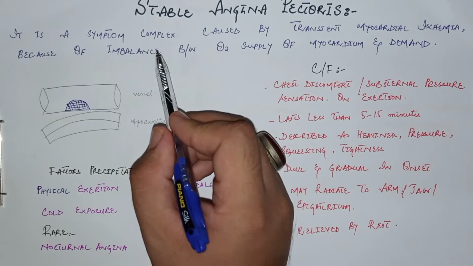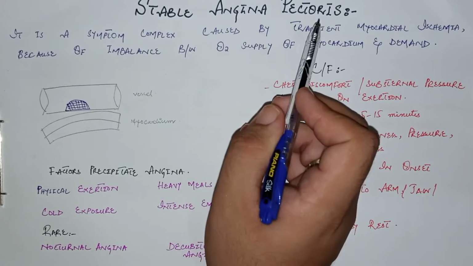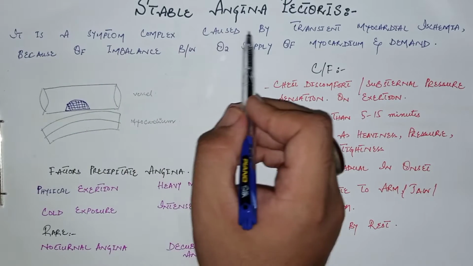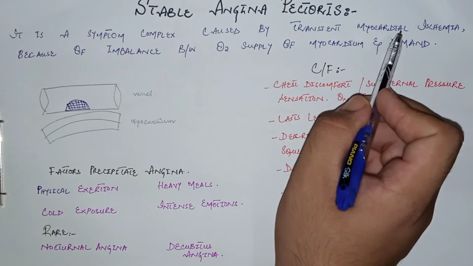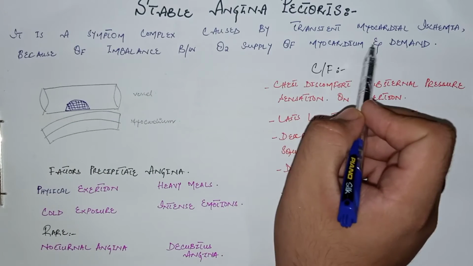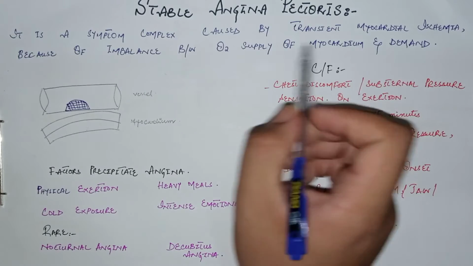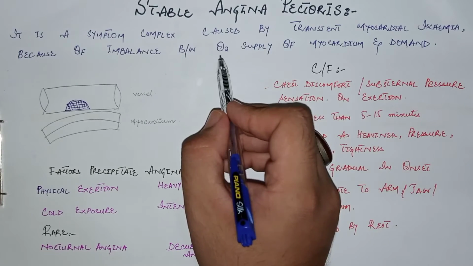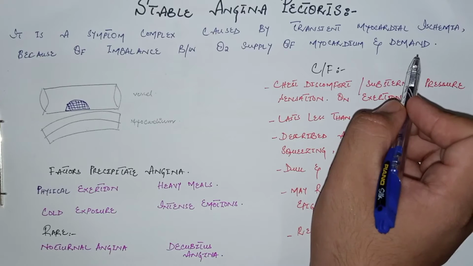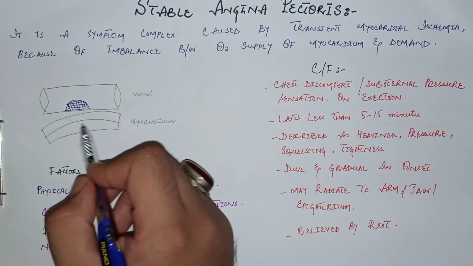In this video we will discuss stable angina pectoris. So what is angina pectoris? It is a symptom complex caused by transient myocardial ischemia because of imbalance between the oxygen supply of the myocardium and demand of oxygen for the myocardium. In short, we can say that there is reduced oxygen supply to the myocardium and increased demand of oxygen of myocardium. Let's talk about its pathogenesis.